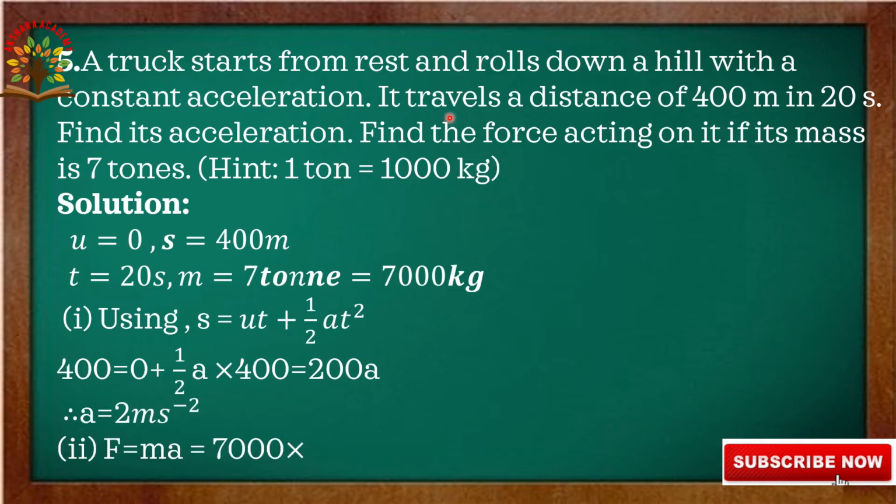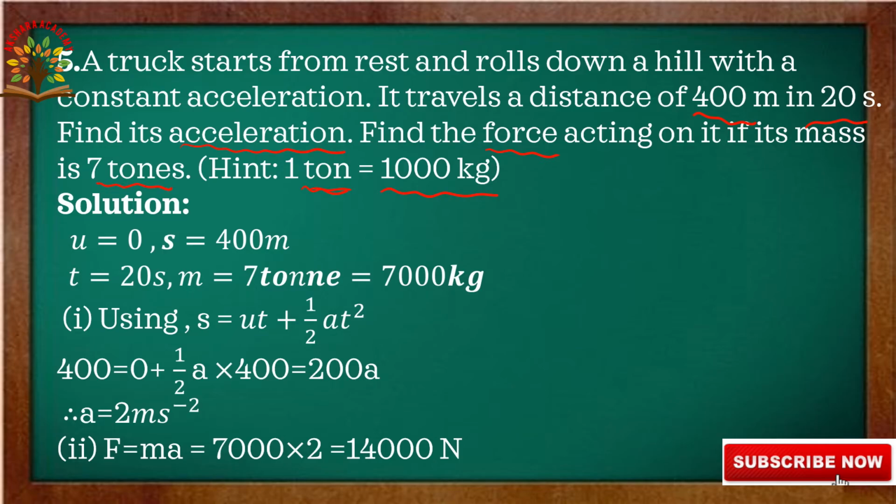It travels a distance of 400 meters in 20 seconds. We are finding the acceleration and the force acting on it if its mass is 7 tons. Here the hint is given: 1 ton is equal to 1000 kilograms.